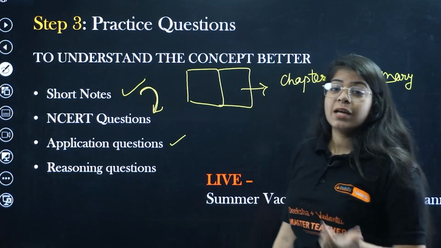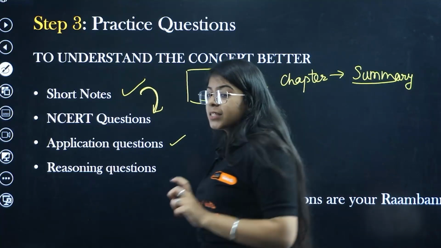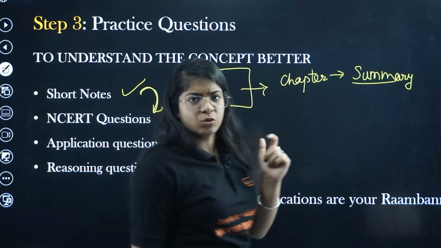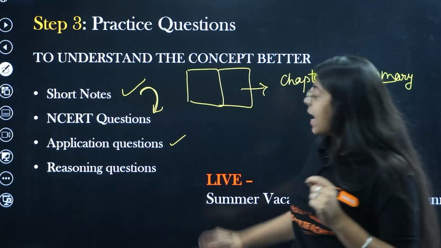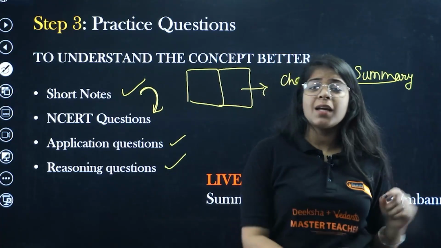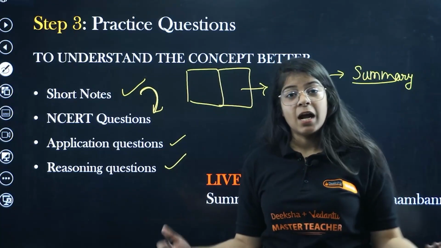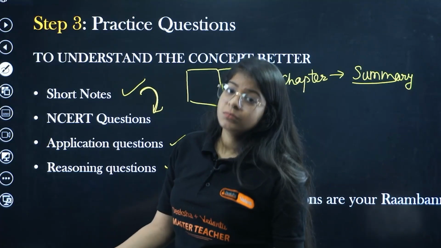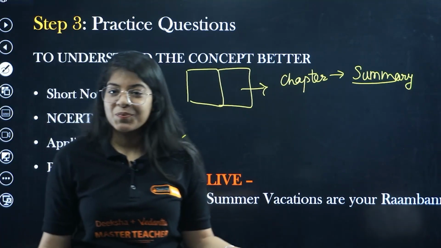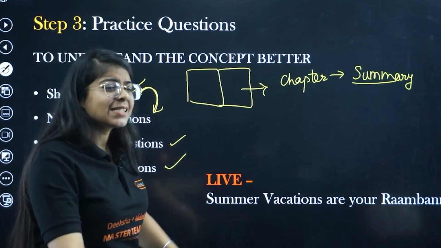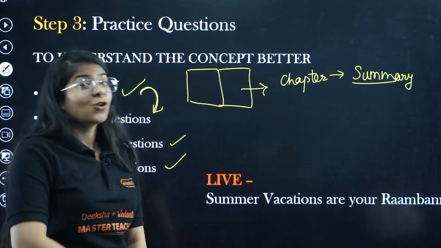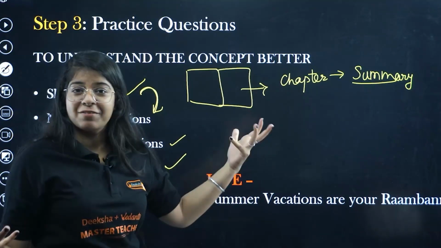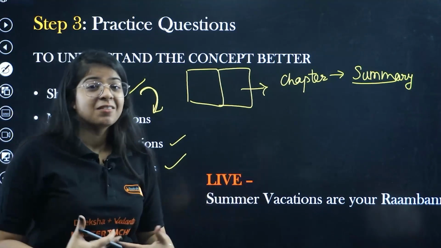Then we will move on to application questions. They will give you a scenario, because we know that in 10th class CBSE has said you will have case-based questions. Those are application questions, so we will do that as well. And then reasoning questions, to understand the concept even better, to reason why something is happening, because that's how you will become a scientist. Not just a scientist in science, but a scientist of life. Oof, what a word. We are the scientists of life, and this book will make you that. I will make you that.